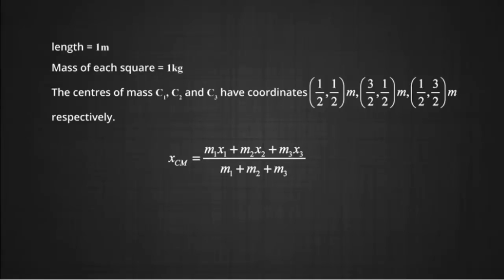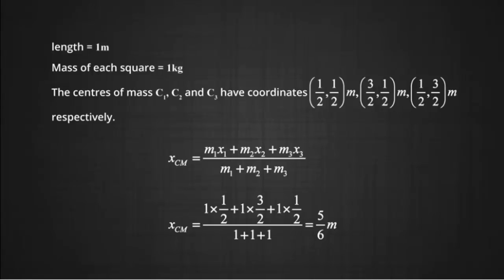x1, x2, x3 are actually the x coordinates of the centers of mass of the smaller squares which we are considering. Therefore, we can write (1 into 1/2 plus 1 into 3/2 plus 1 into 1/2), whole divided by the total mass of the L-shaped lamina, which is 3. xcm therefore comes out to be 5 by 6 meter.